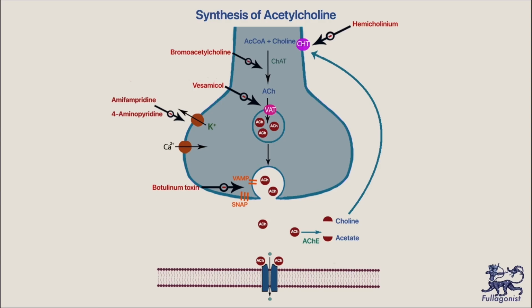We have acetylcholine receptor antagonists. The inhibitors of the nicotinic acetylcholine receptors are called neuromuscular blockers and are widely used clinically, for example, in anesthesiology and critical care. And there are inhibitors of the acetylcholinesterase, which inhibit degradation of the acetylcholine and increase its effect on the receptor. We'll talk about these drugs in detail in this particular chapter. Please remember that bromoacetylcholine, vesamicol, and hemicholinium have no clinical use. It means that you'll never see these drugs in the hospital.